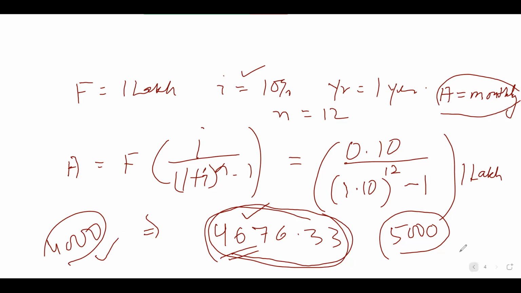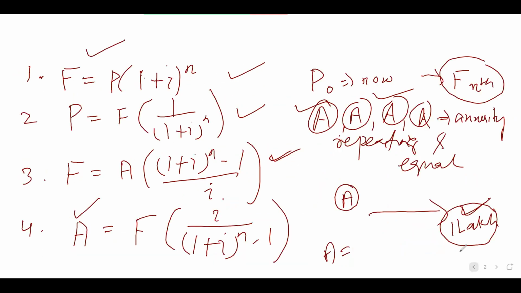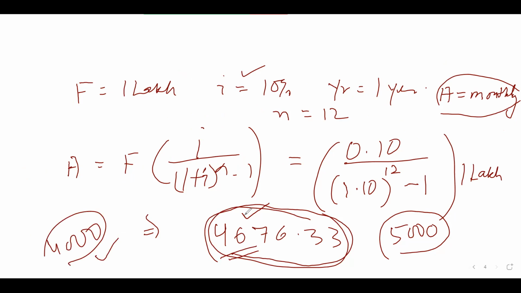Similarly, your third formula you can understand from that: if you are investing this amount every year, what should you get? If you go on investing this amount, you are going to get 1 lakh at the end of the first year. And if it is asking you to invest this, you can just put in your formula and see the maximum amount you will get. Okay, yes ma'am, understood.